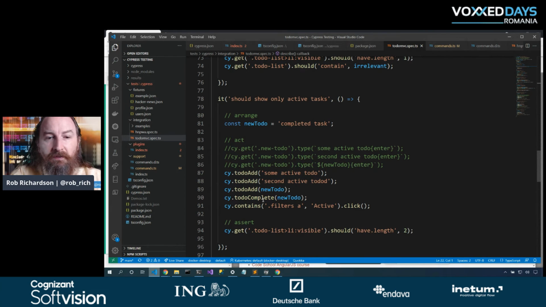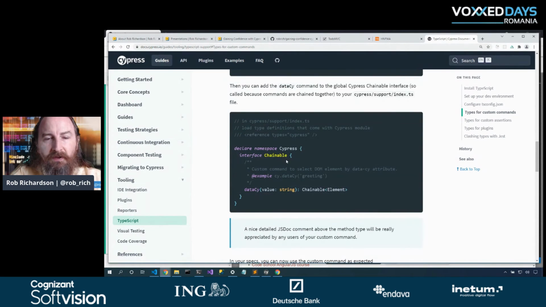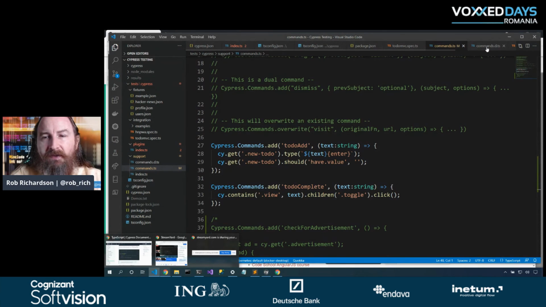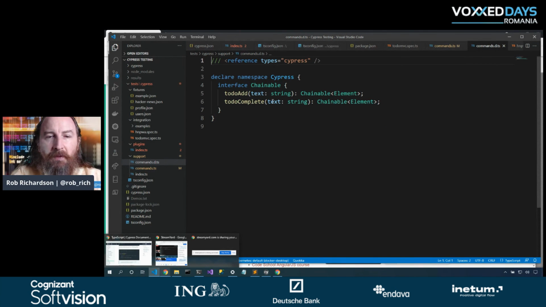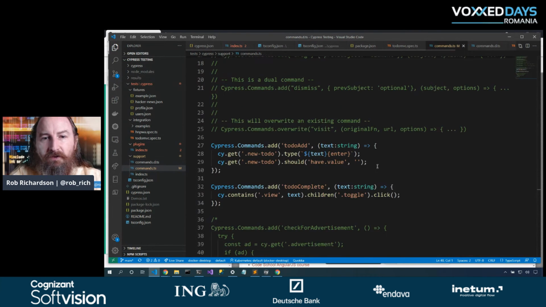Now, I do need to, in this case, teach TypeScript how to use these. So I'll head off to the Cypress docs and let's take a look at how we do this. So we'll add this command, but then we'll also create a type declaration file that describes how this command works, returning a chainable of elements so that it knows how to continue on if we continue with this. So back in our commands, we have this command file that is the actual implementation, and then we have that type declaration file explaining that that method does exist, much like, say, a C header file. So now that we've created this to-do add command, we've also created this to-do complete command, and that to-do complete command will do a similar thing.